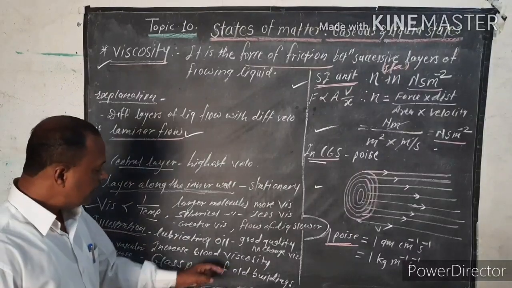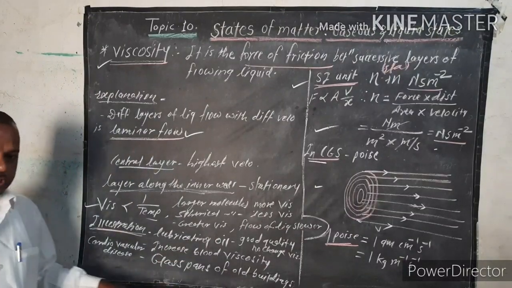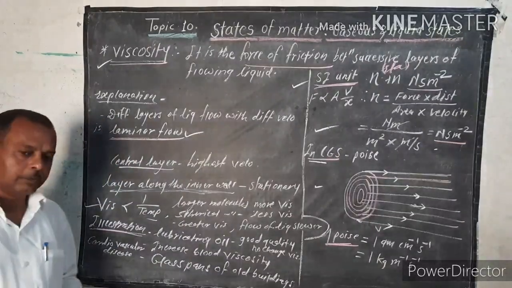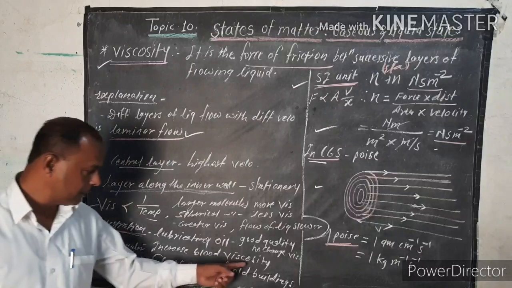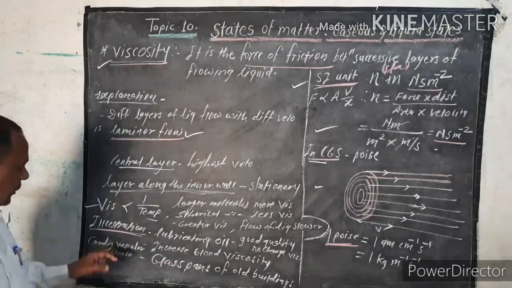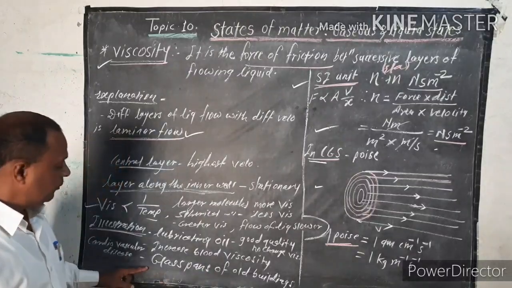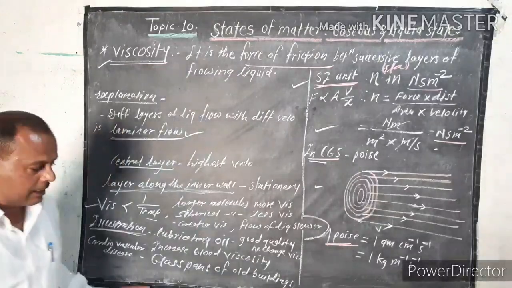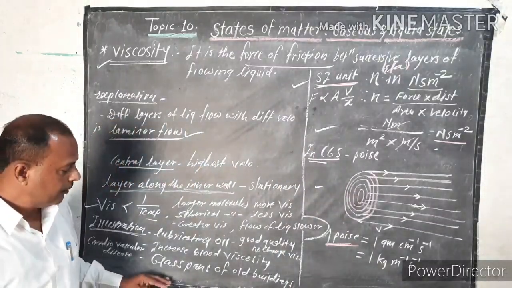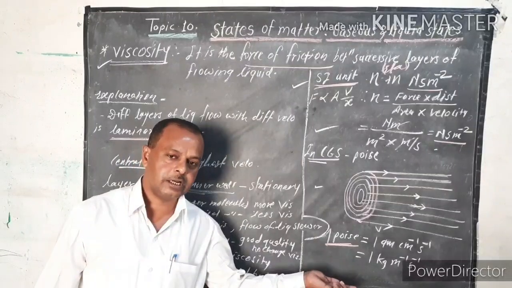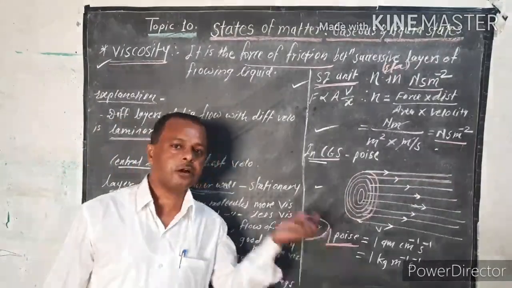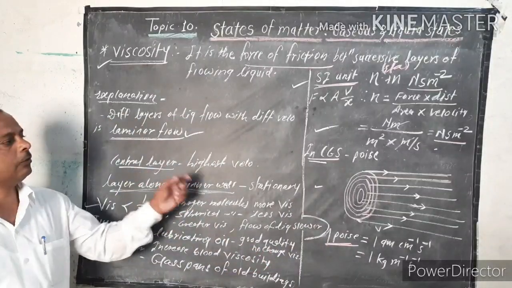Now, in the human body, when blood viscosity increases and the blood is more viscous, it is an indication of cardiovascular disease. Next, glass panes of old buildings, after a long time, become thicker at the bottom of the panes. This indicates that glass is not a solid, but a supercooled liquid.